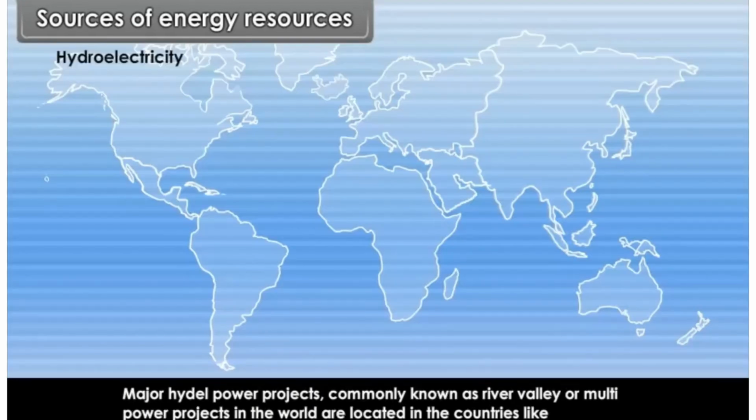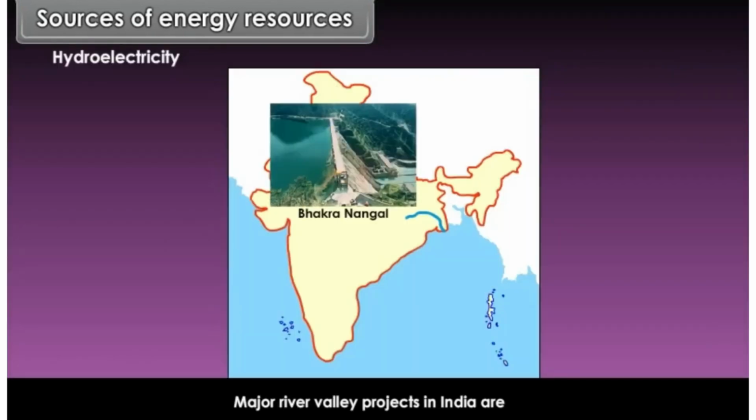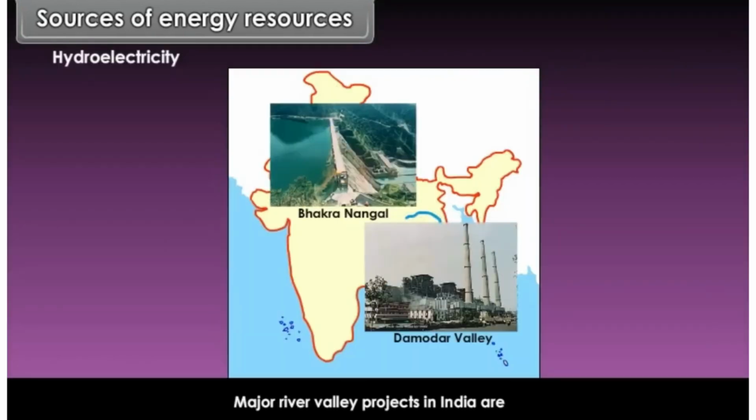Major hydropower projects, commonly known as river valley or multi-purpose projects in the world, are located in countries like Sweden, Norway, Switzerland, Canada and the USA. Major river valley projects in India are Bhakra Nangal and Damodar Valley Corporation, which produce hydroelectricity.